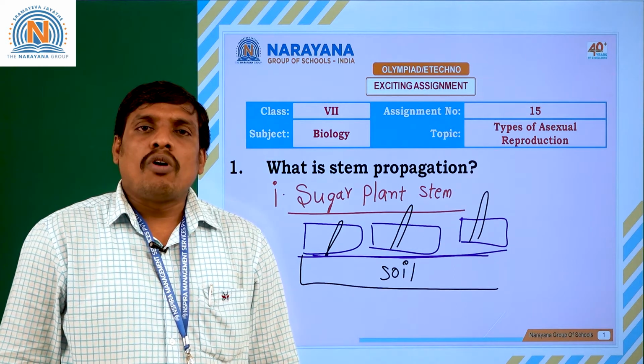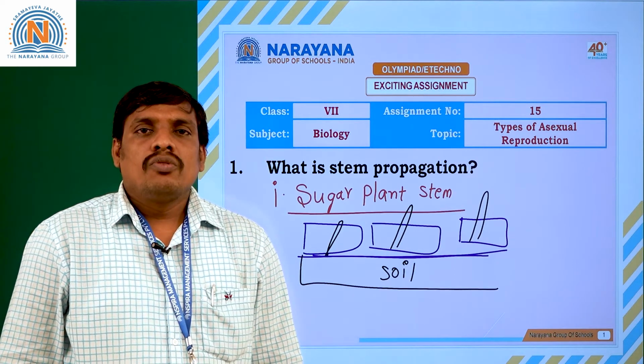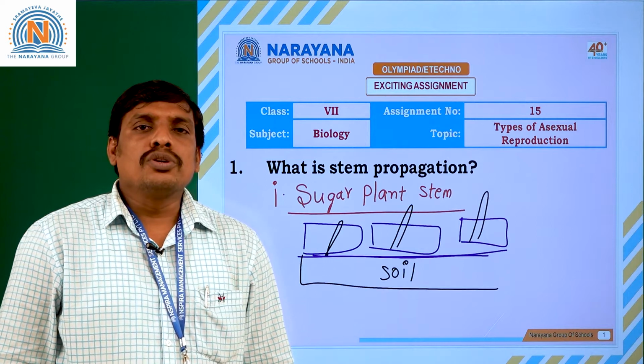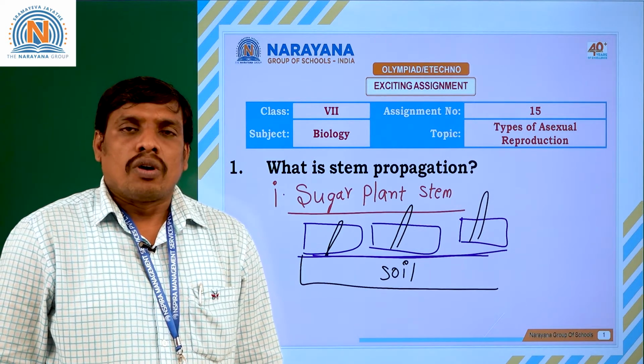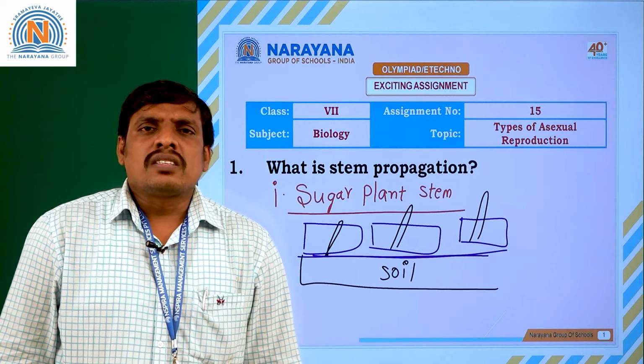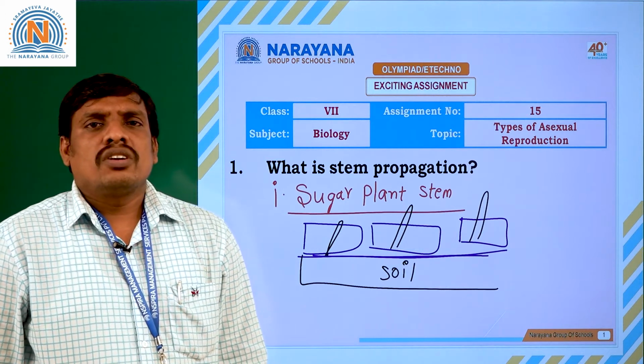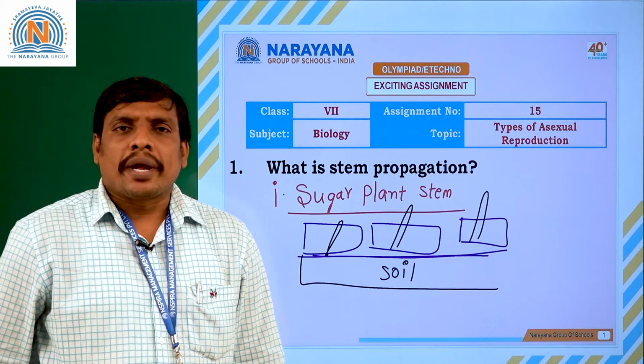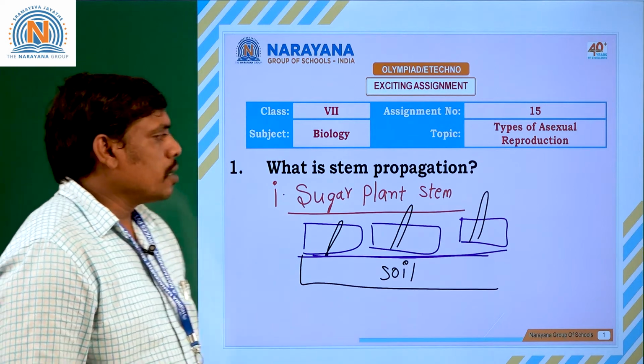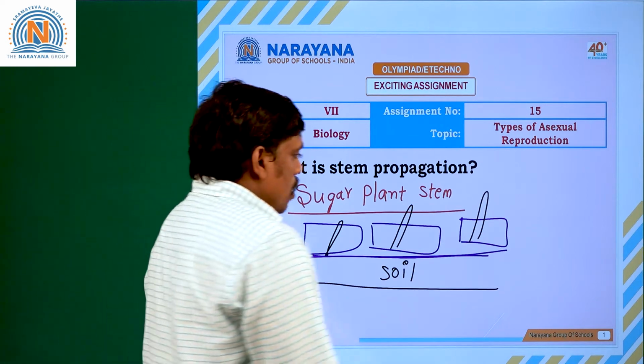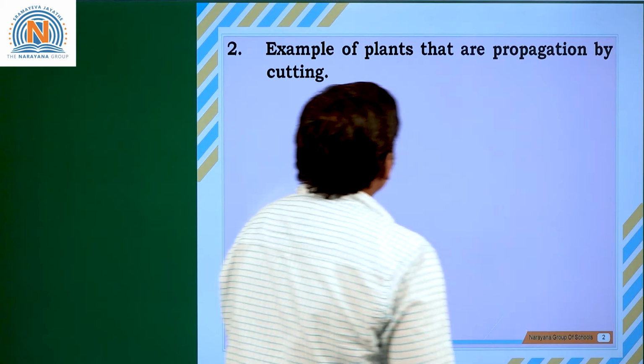The ginger is a modified underground stem which propagates and produces new plants through its body surface. Anyway, the stem is one of the important structures which helps to propagate. One example I have taken, many examples are like this. And going for the second question, students.